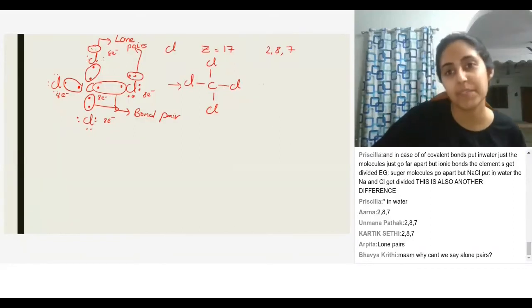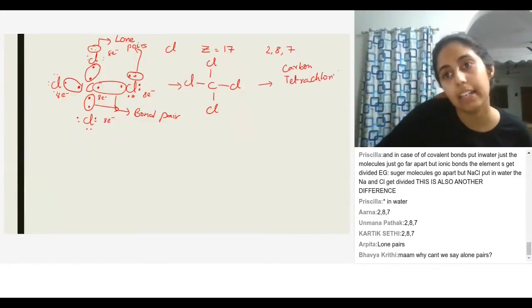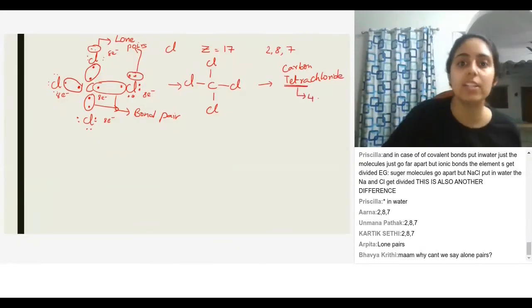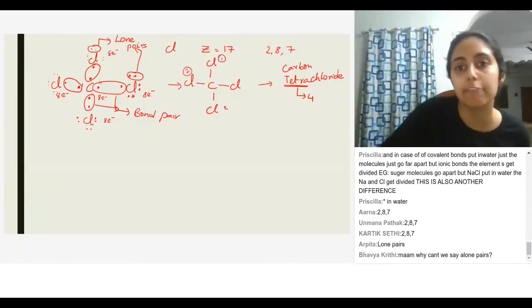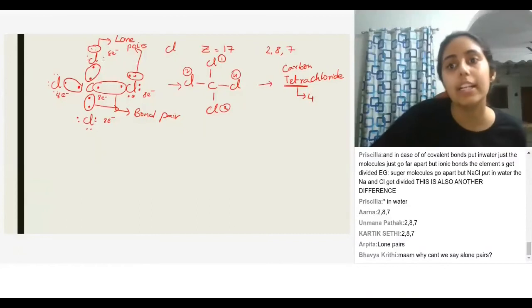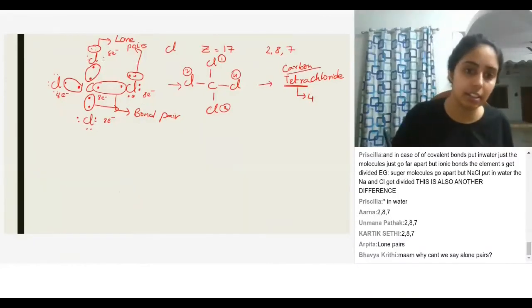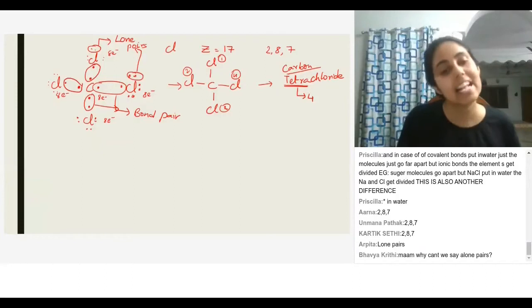This is called carbon tetrachloride. Tetra means 4. Because there are 4 chlorines, 1, 2, 3, 4, we call it carbon tetrachloride, which has a tetrahedral structure, with 109.5 degrees between each bond. That is right. So this is kind of like a pyramid shape.